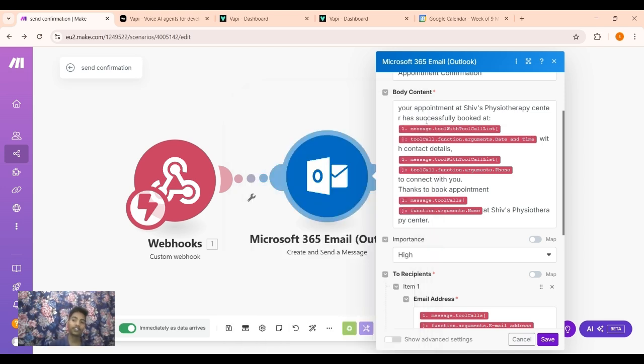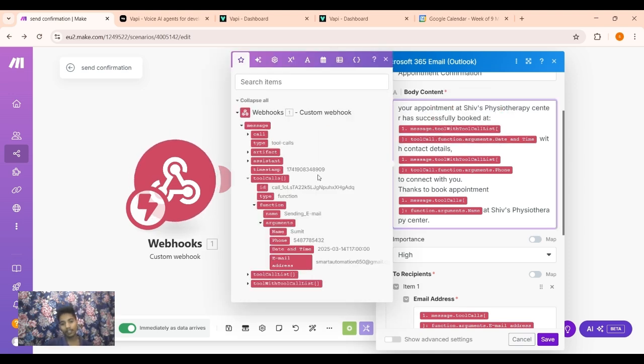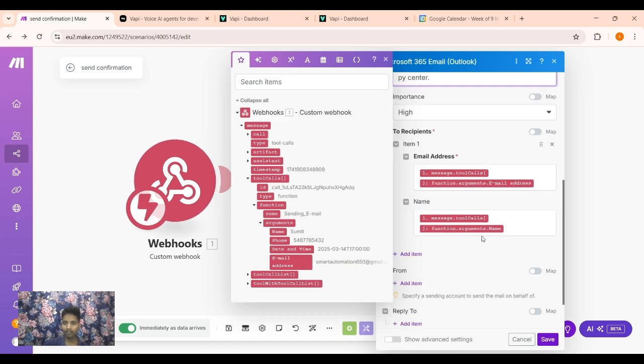Your appointment at Shiv's Physiotherapy Center has been successfully booked at the date and time which we have selected from the confirmed date and time available in Google Calendar, with contact details. This is the phone number, the person, and the message tool call name. Now we thank the person who has booked the availability: thanks for booking an appointment, the name of the person, at Shiv's Physiotherapy Center. It is simple, and save it.